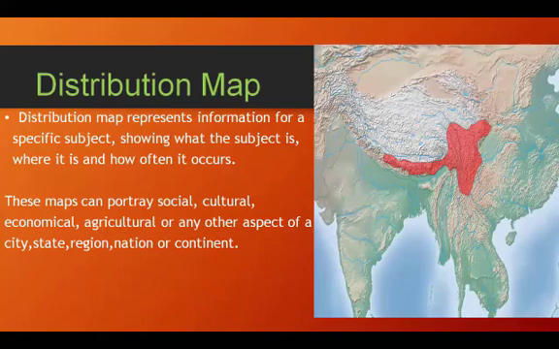What is a distribution map? A distribution map represents information for a specific subject, showing what the subject is, where it is, and how often it occurs. These maps can portray social, cultural, economical, agricultural, or any other aspect of a city, state, region, nation or continent.